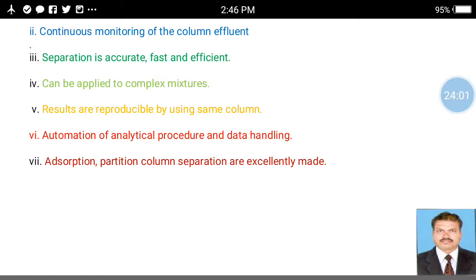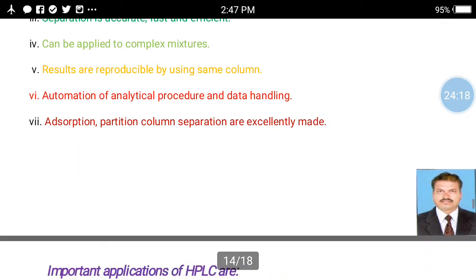That is called reproducible. So the results are reproducible by using the same column. Automation of the analytical procedure and the data handling. Then adsorption and partition column separation are excellently made.